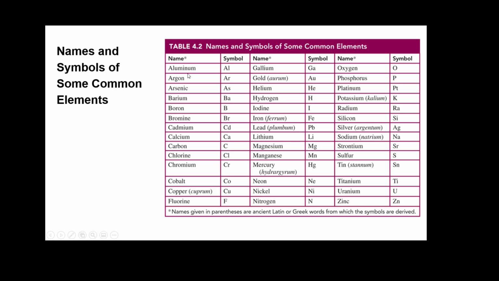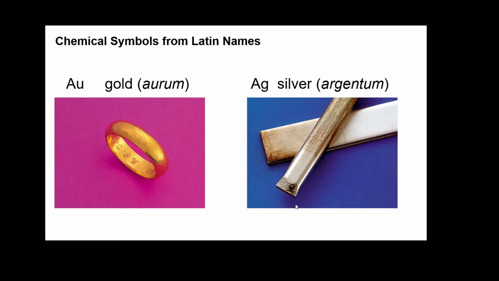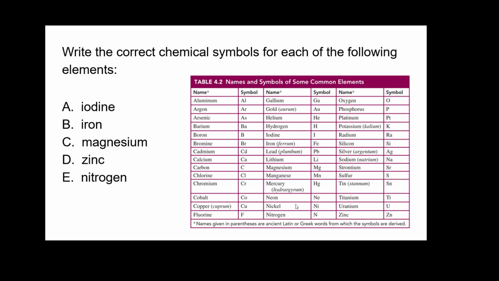Again, here is a list of some names and some symbols, and not all of them go by what might seem obvious to you. For instance, iron has Fe as a symbol. It's from ferrum. I believe this is Latin. Lead is Pb. Silver is Ag. Potassium is a K. So some of these are a little difficult in the beginning to understand, but as we go through them more, it's repetitive. The more we work with them, the more you'll just instinctively know what these elements are. So again, gold is Au and silver is Ag.